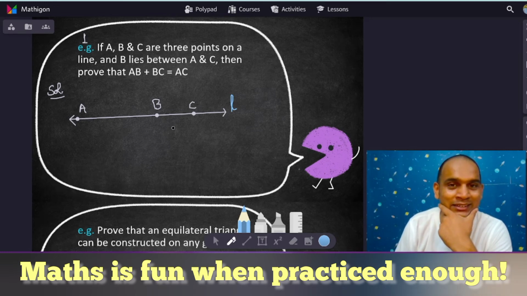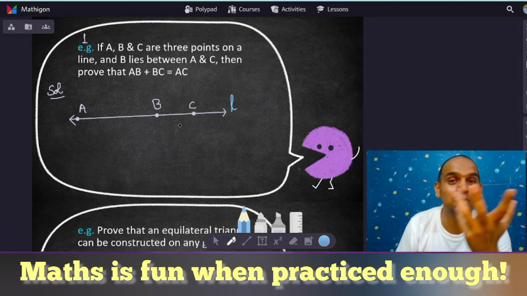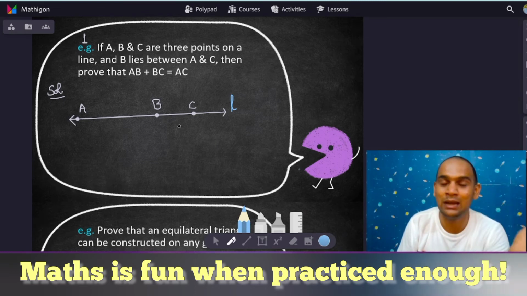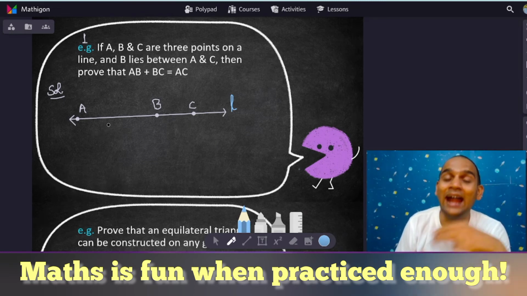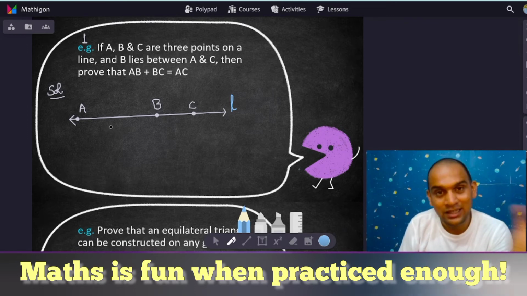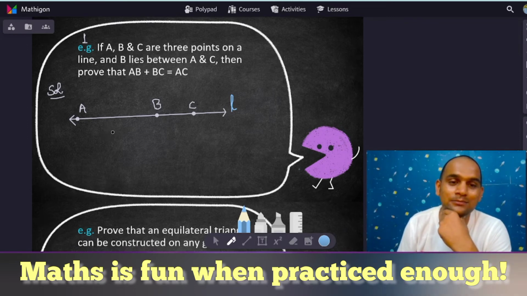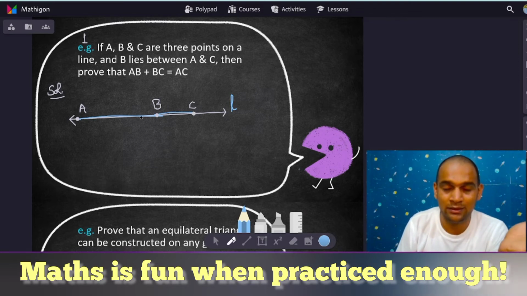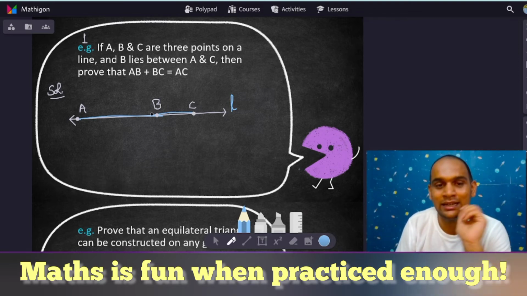With the help of axioms, right? What does the axiom say? Quickly, you can go through the third and fourth axiom. With the help of that, you will be able to prove it, which says that if you add equals, the resultant will also be equal. Yes. So as you can see, when you add AB and BC, you will get AC, because after adding, you are getting it as AC.